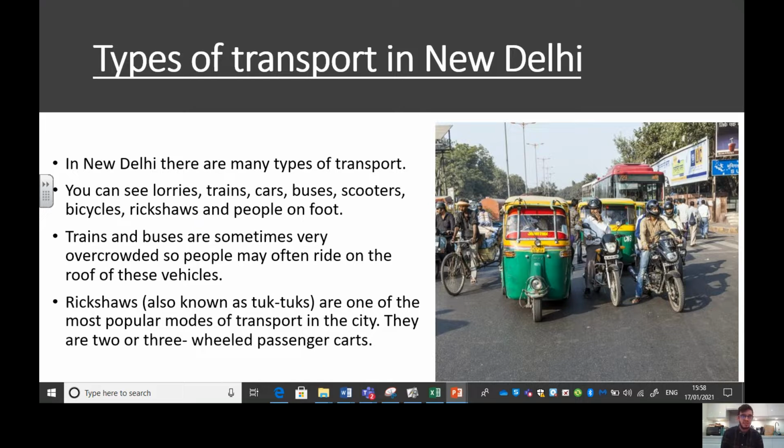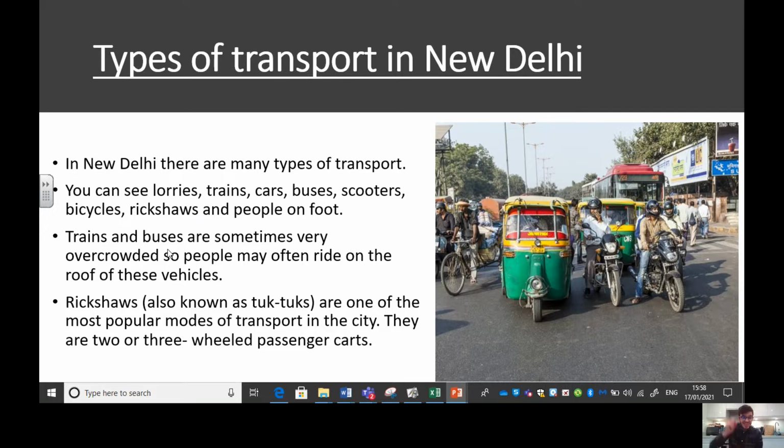You can see lorries, trains, cars, buses, scooters, bicycles, rickshaws, and you can see people on foot walking too. And we can see in this picture here, we've got a bicycle, we've got a rickshaw, we've got motorbikes, we've got a bus in the back, people walking, many types of transport.